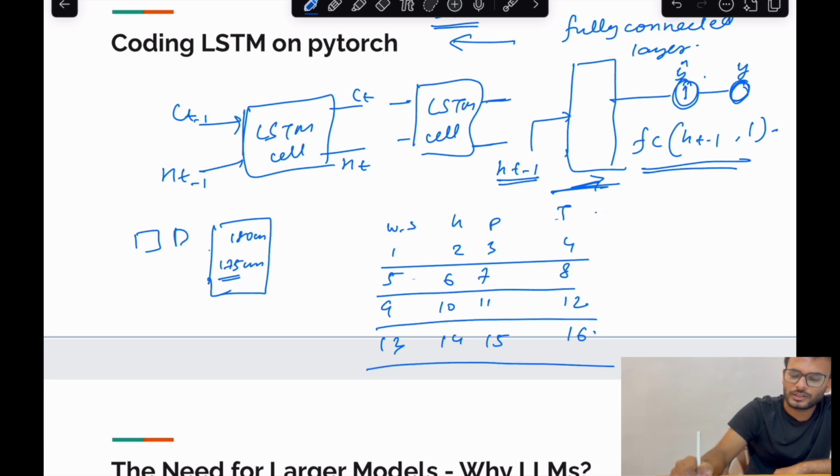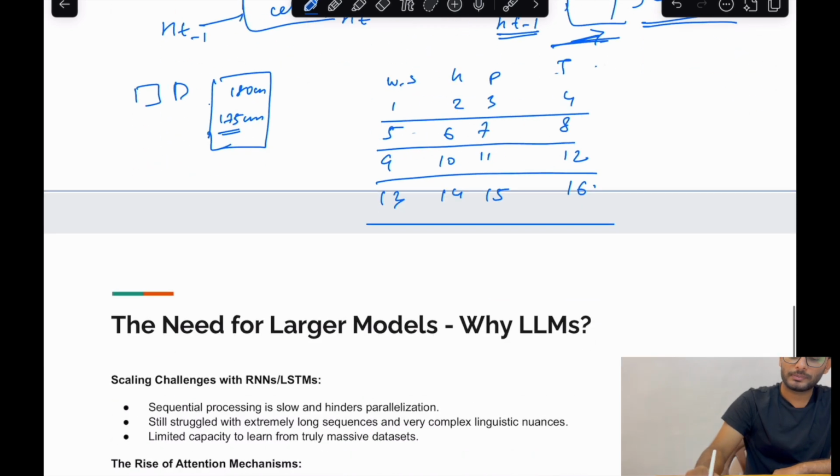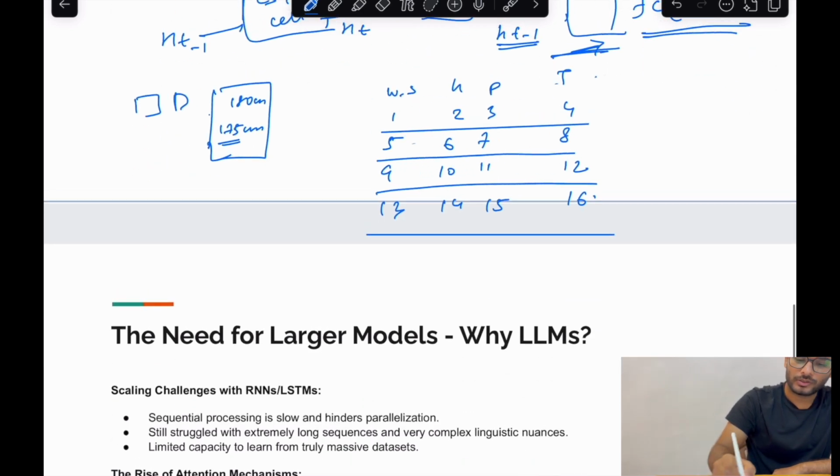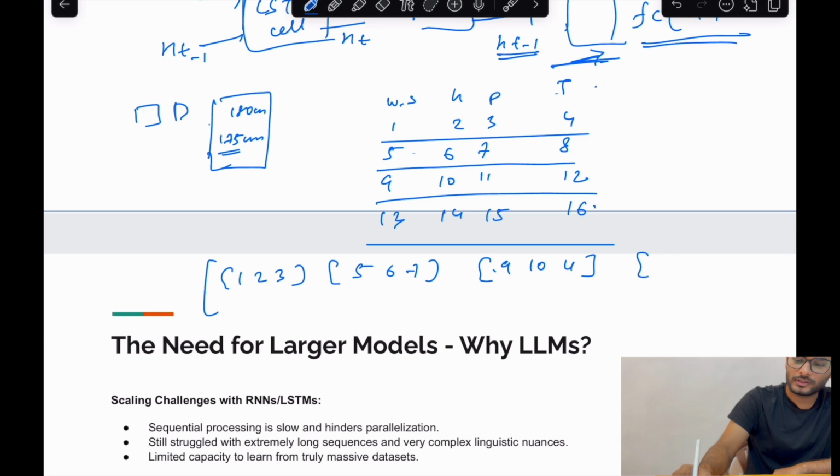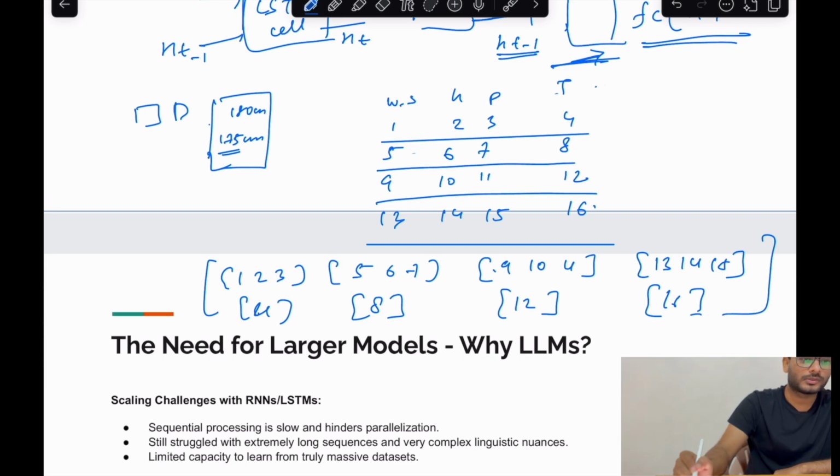For 13, 14, 15, the output is 16. So basically it is like a context size. If we write it in a simpler form, we have 1, 2, 3, then 5, 6, 7, then 9, 10, 11, and then 13, 14, 15. For these, the outputs are 4, 8, 12, 16. So this is our input data.